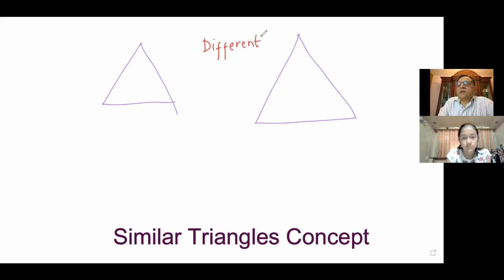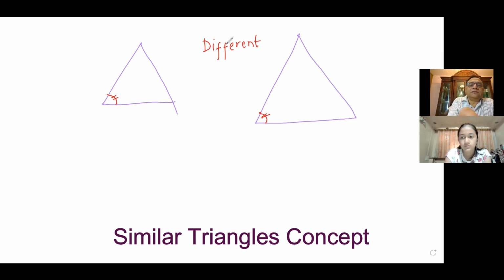Their sides are not equal, their angles are not equal, right? They are very different, correct? However, you will notice one thing: if I have this angle and this angle as equal, let's make them equal. When you want to make angles equal, you write similar marks. For example, I made an angle and made one like this, correct? And I am saying these two angles are equal. You understand now?